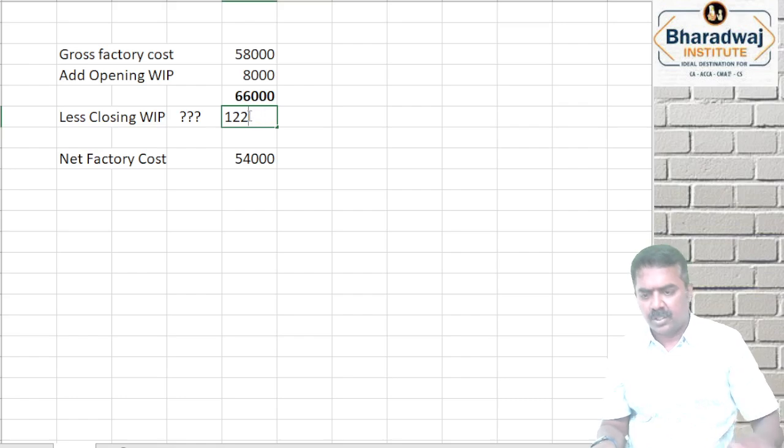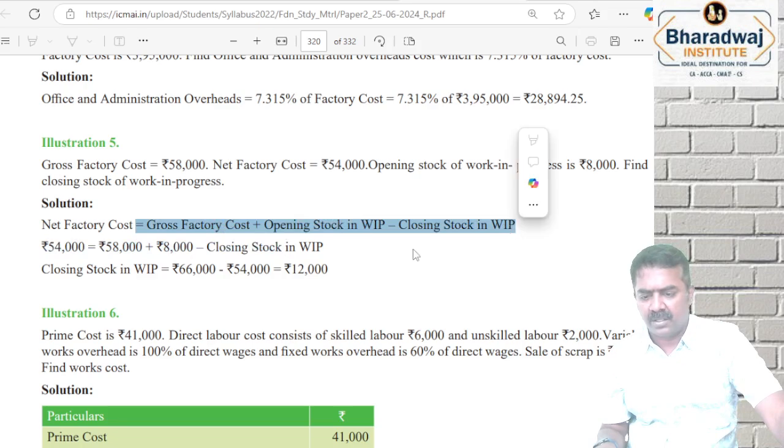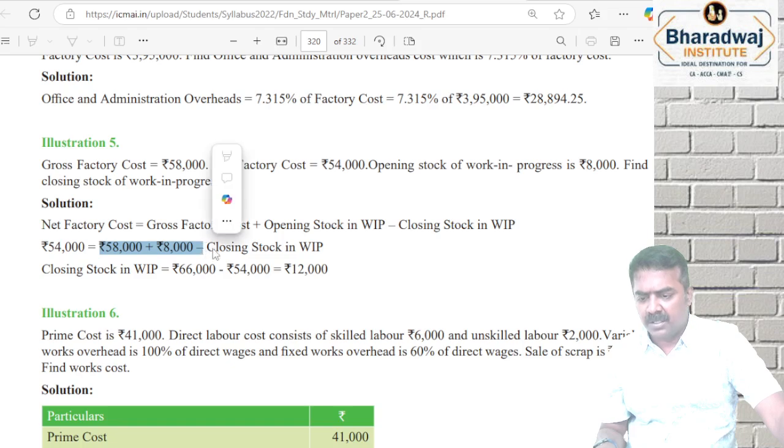What is that 12,000? Closing WIP. They would have set it as gross factory cost plus opening WIP minus closing WIP. So 54,000 is nothing but 58,000 plus 8,000 minus the closing WIP. Solving that, 12,000 comes.